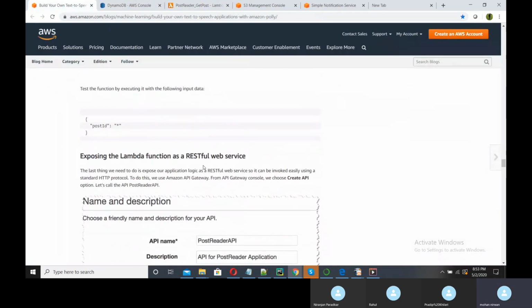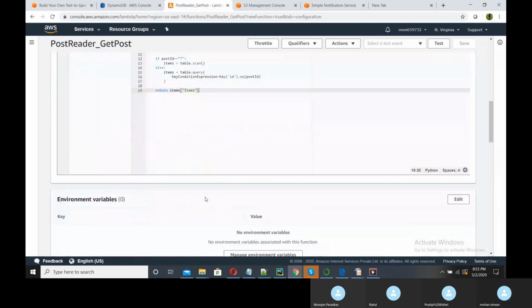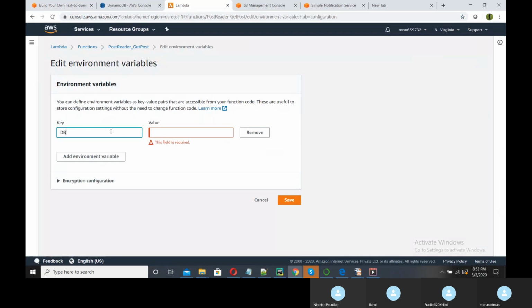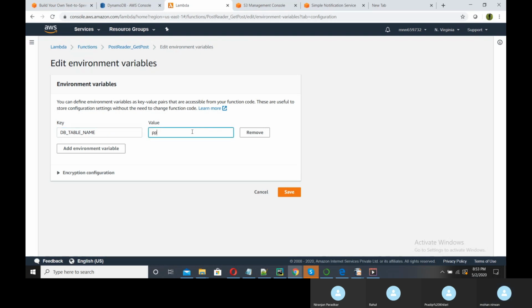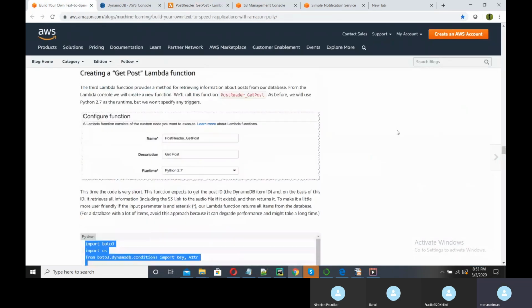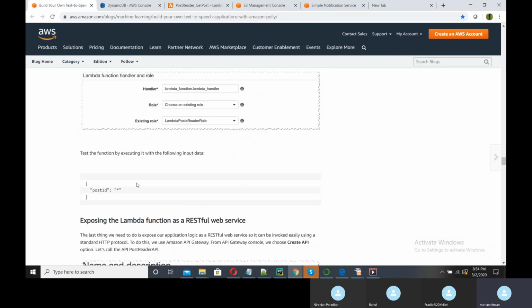And then here we need to set one db table name. Okay, edit. Name was posts one. Save. Fine. So we have pasted the code. Also we have given the environment variable here.